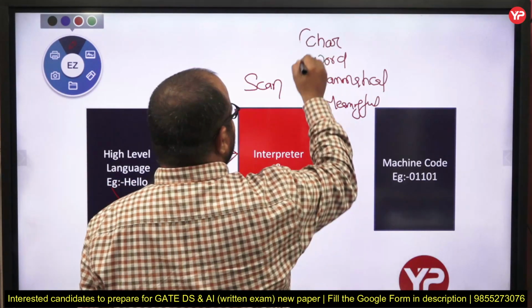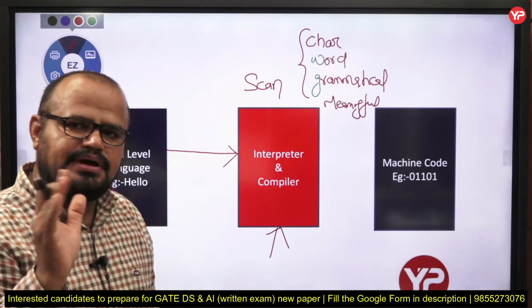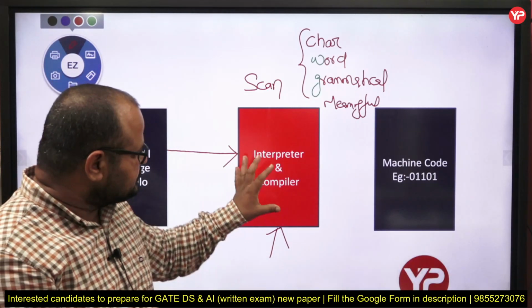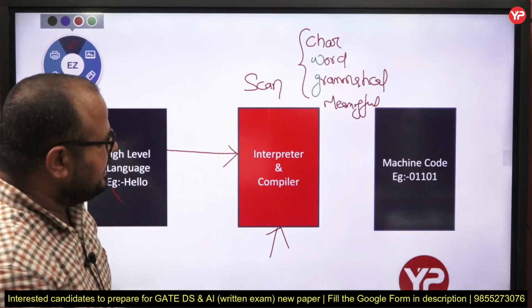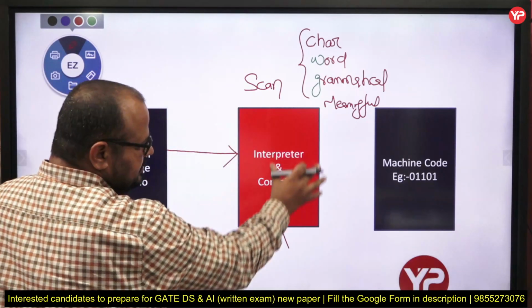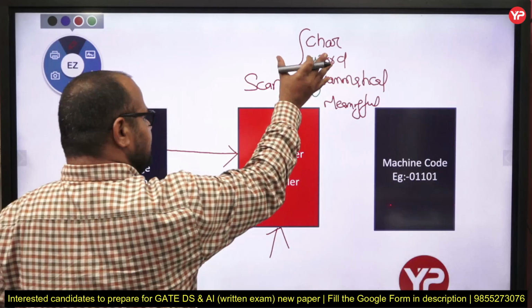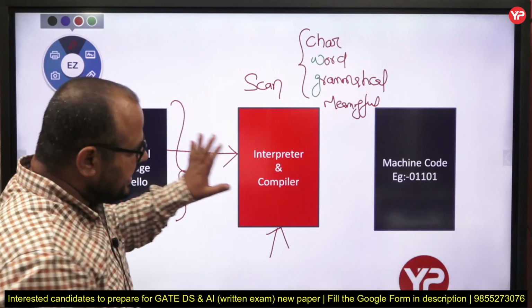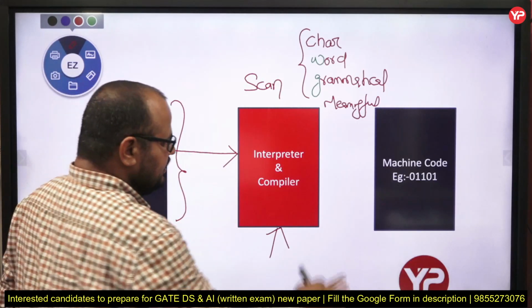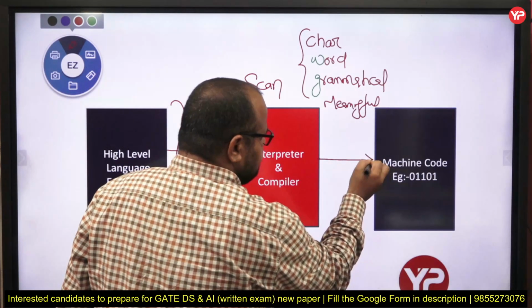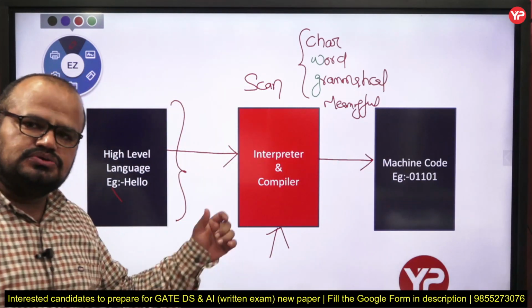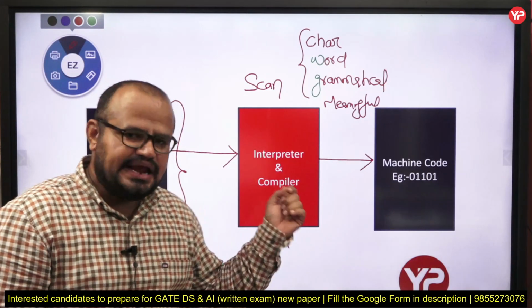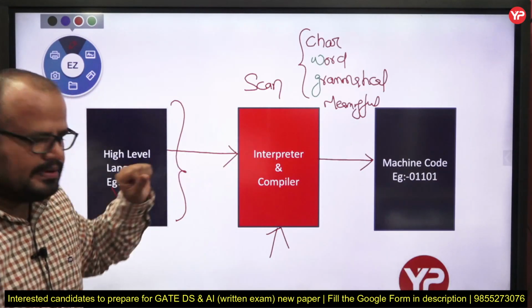What are these type of mistakes? We can include one by one. Fine, my dear students. So see, what is the task of interpreter and compiler? It just scans our code and checks whatever you are writing in your code, is it right? If yes, then it converts into zeros and ones. Fine, my dear students. So that is the task of interpreter.